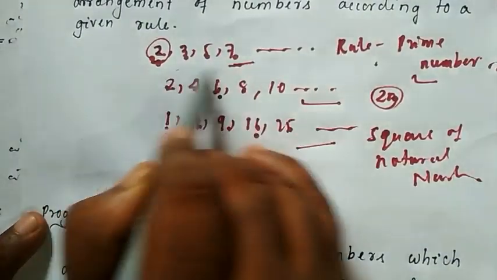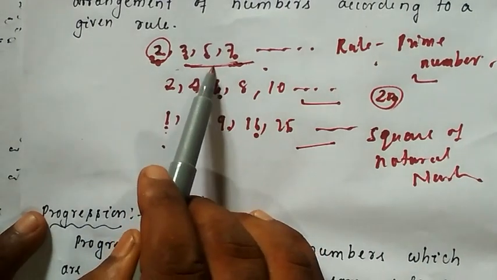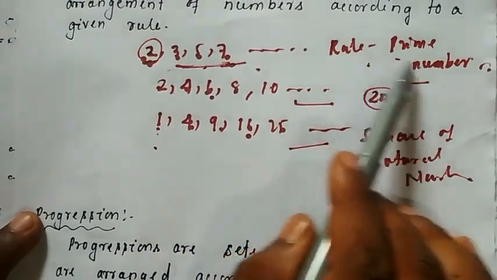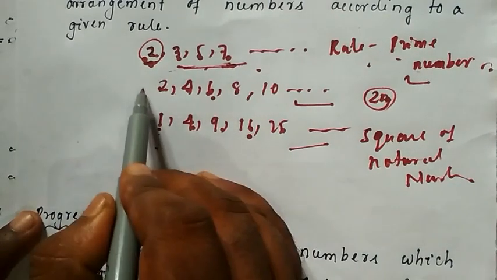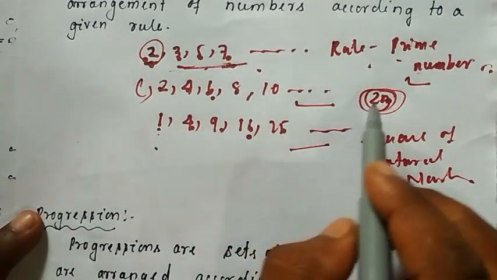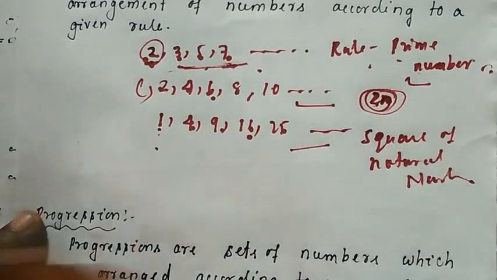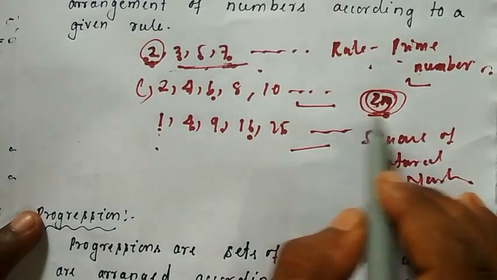You cannot write any mathematical formula for the prime numbers, but you can follow only a logical rule, that is the set of prime numbers. You cannot apply a mathematical formula. But in the second example you are applying a mathematical formula, that is 2n. That 2n you can say is the general term.